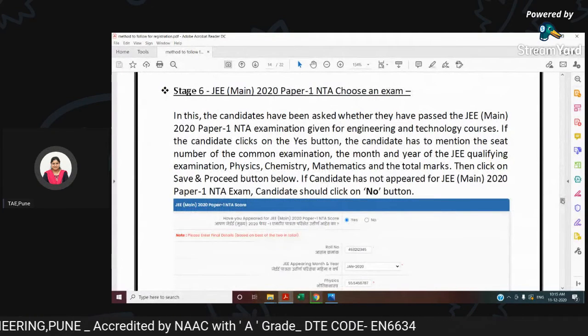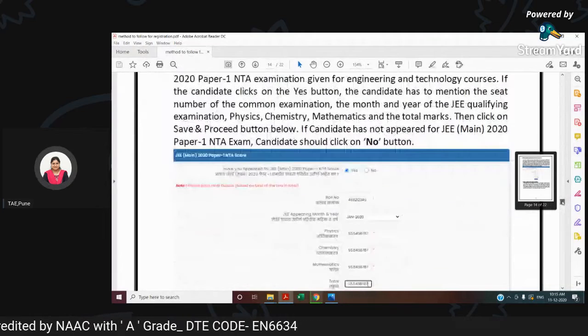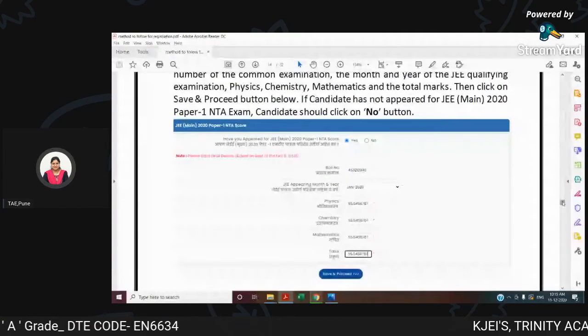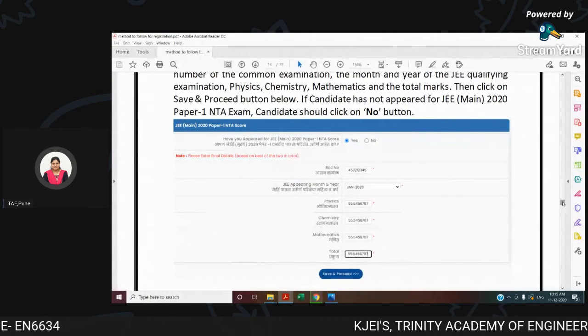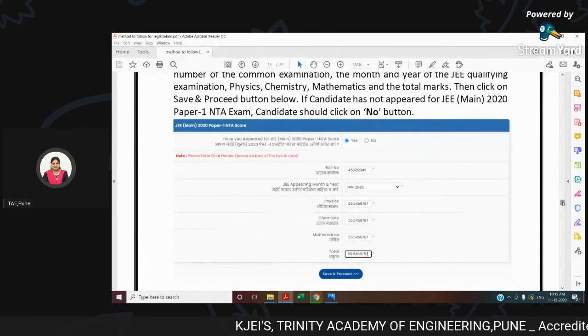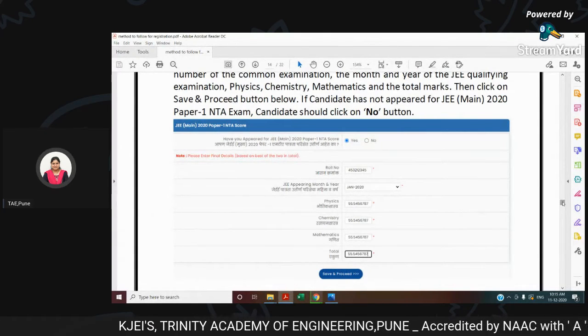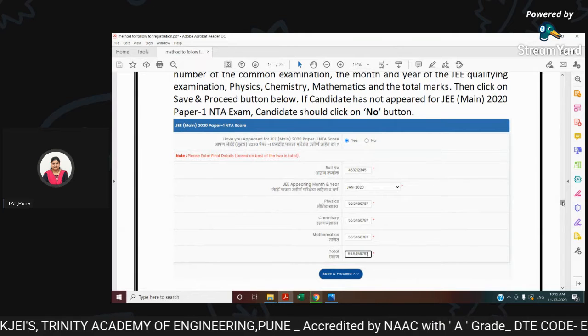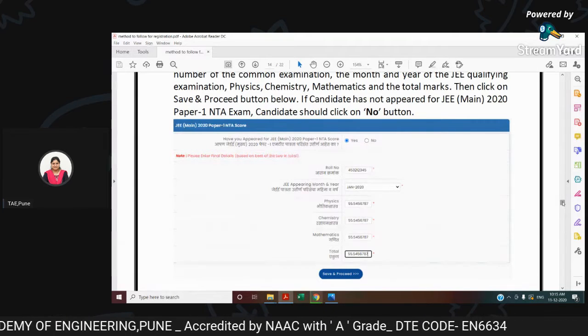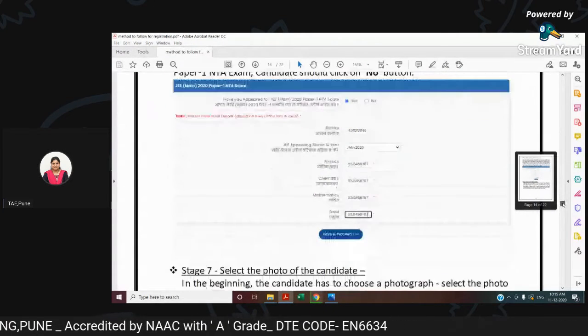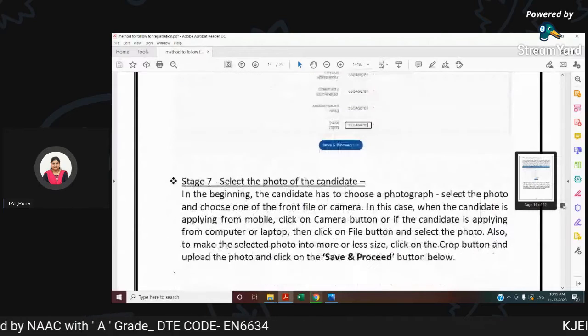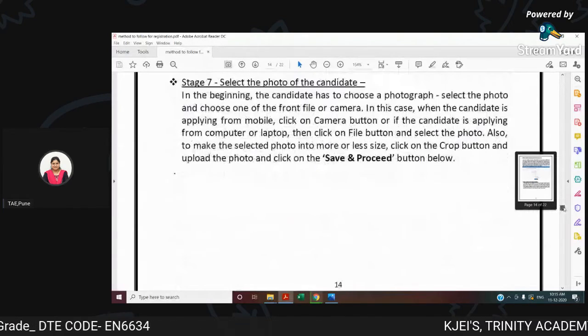The next stage, stage 6, is if you have also appeared for the JEE Main exam, then that information is to be filled in over here: your roll number, JEE appearing month and year, physics, chemistry, mathematics marks, and the aggregate is calculated. Save and proceed. The seventh stage is to upload the photograph of the candidate.